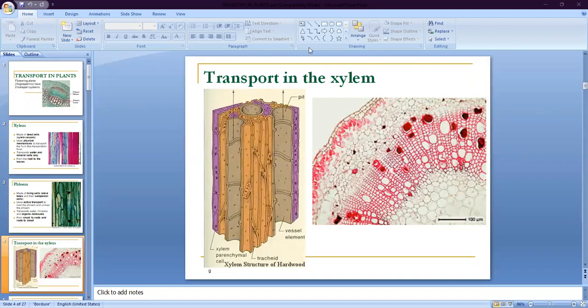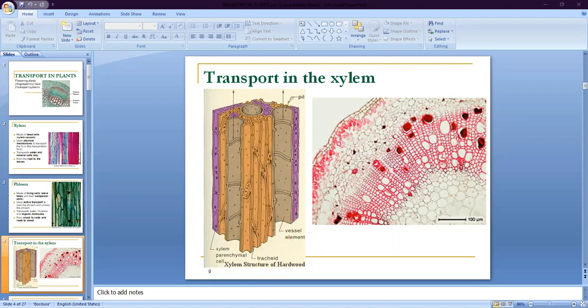Now, the first transportation system, number one, the xylem. We discussed the different parts of xylem: tracheid cells, xylem parenchyma, and xylem fibers. These are the four important parts related to the xylem, which is also responsible for transportation of water and minerals from roots.